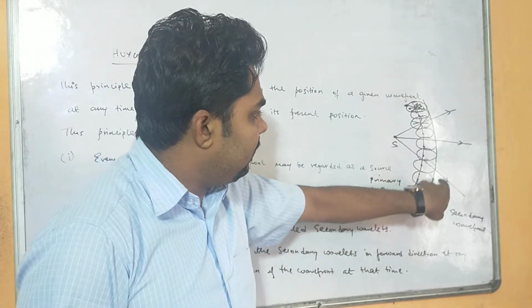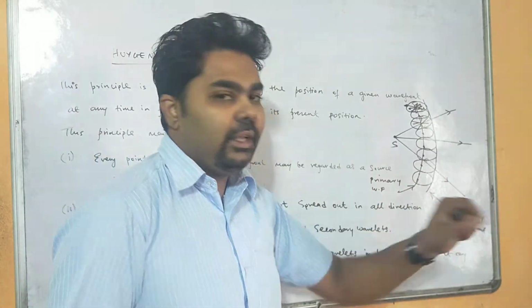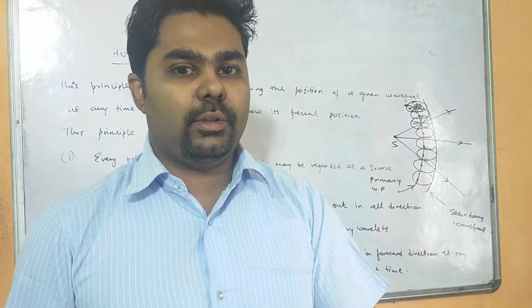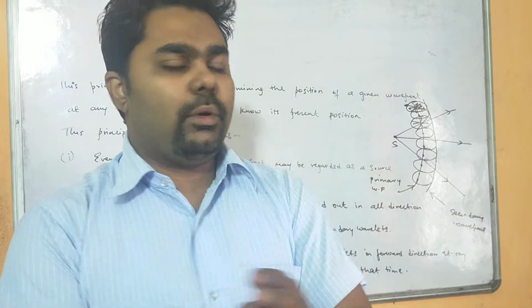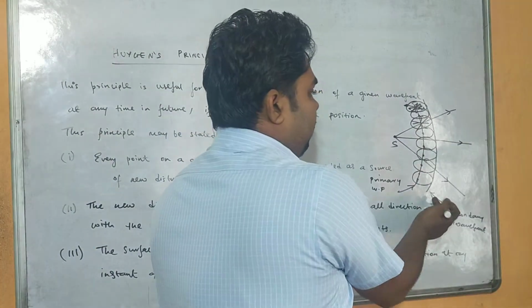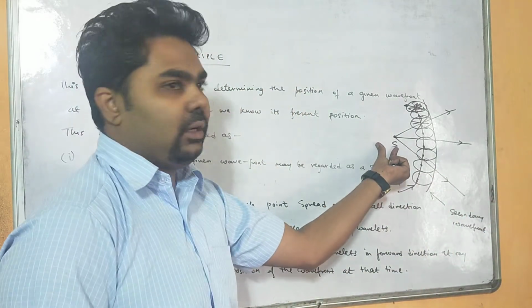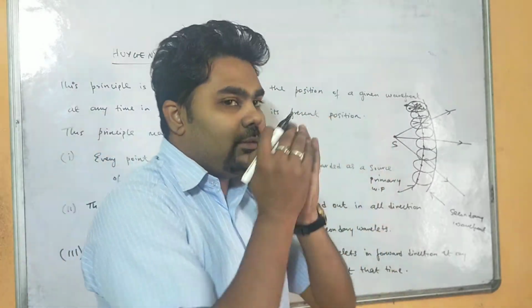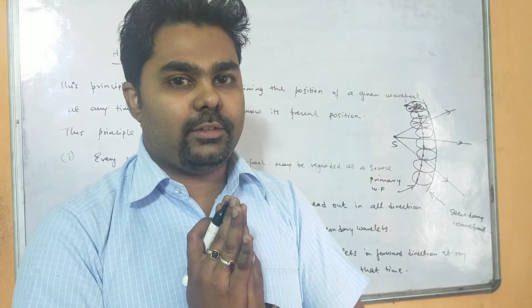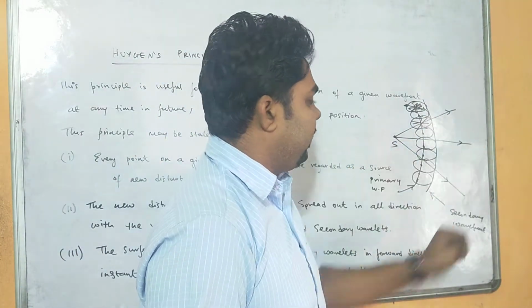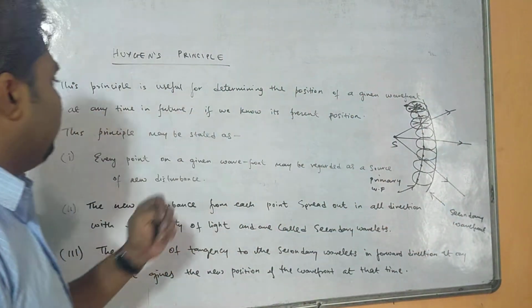Now the particles which are in the secondary wavefront act as a new source of disturbance. So from here again a tertiary wavefront will be formed. Again one line will be formed. Like this, the source was one, and now this light is spreading in the forward direction by forming wavefronts. Okay, so let's see what Huygens principle is saying.